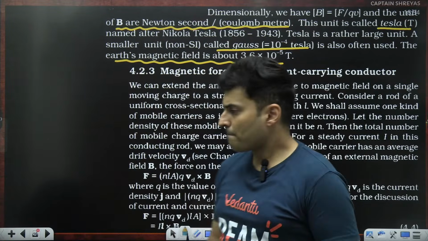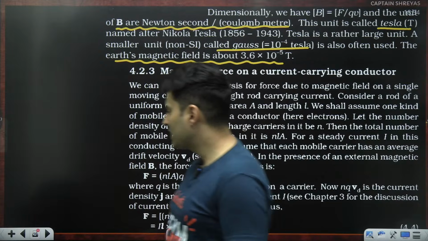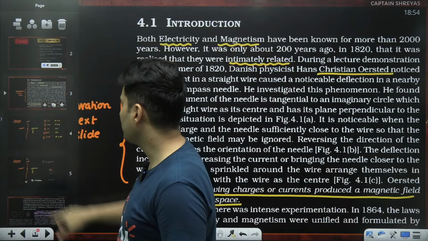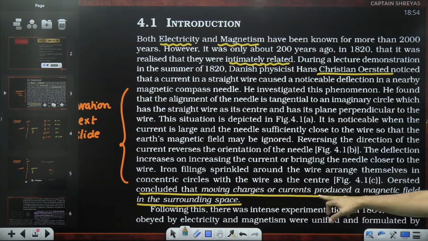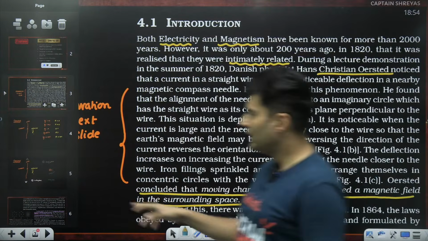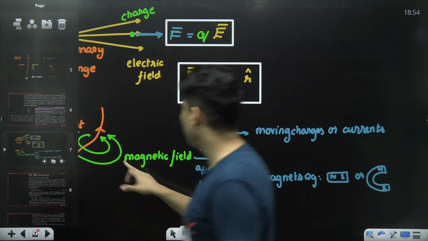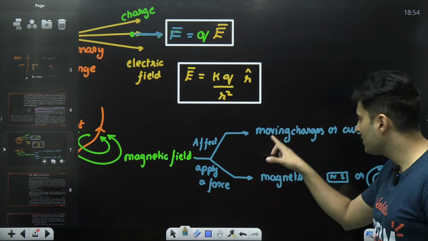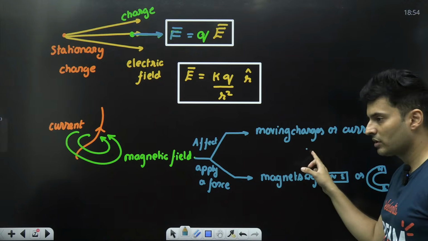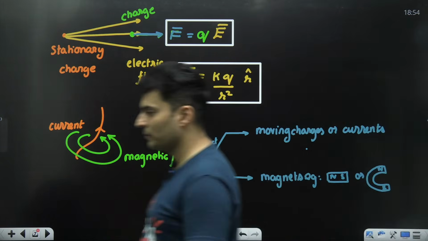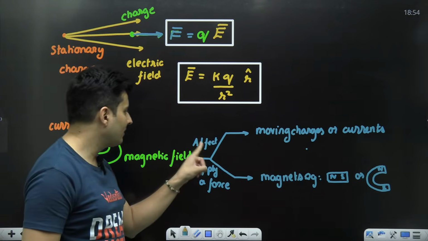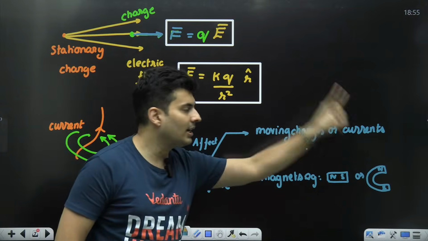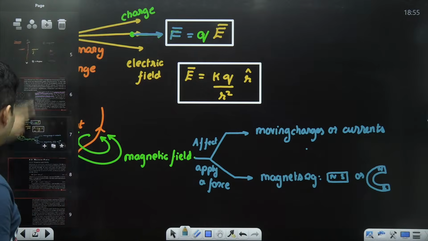See, Oersted said that moving charges produce magnetic field. Right at the beginning, we discussed this. Oersted said that moving charges or currents produce magnetic field. And then we said that we have to find how this field affects moving charges or currents. This part we just did, which is the Lorentz force. This part is what we are going to see now. We just did how magnetic field affects motional charges. Now we have to see how magnetic field affects current carrying wires. So let's come to that particular point.